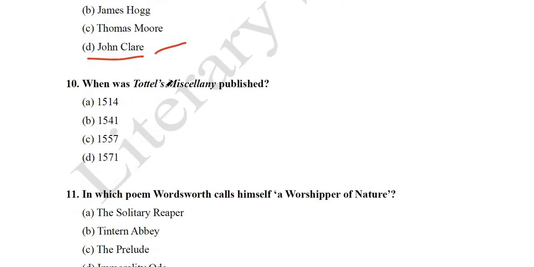The next question we have, when was Tottel's Miscellany published? This Tottel's Miscellany is very, very important in the history of English literature when you read the Elizabethan period. Tottel was the publisher, Richard Tottel, and it was a collection of poems and sonnets written by various writers, and after the name of the publisher, it was called Tottel's Miscellany. So when was it published? 1514, 1541, 1557, and 1571. Its answer is